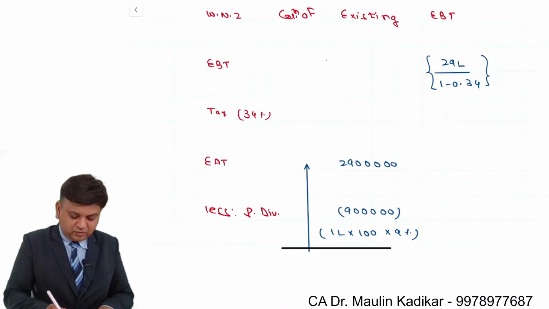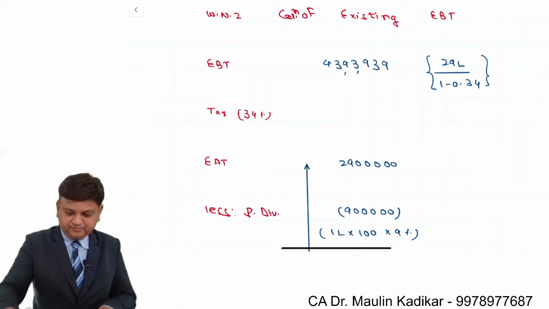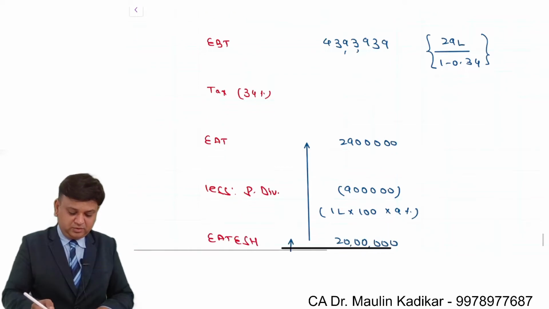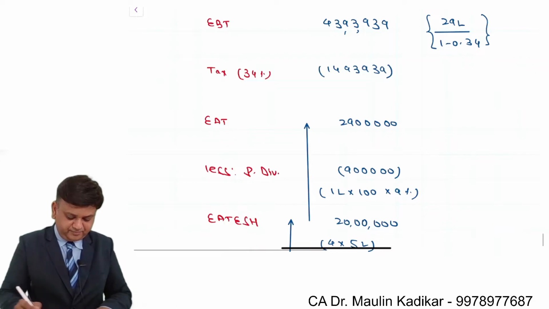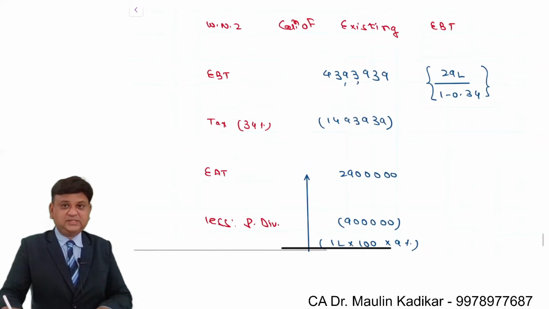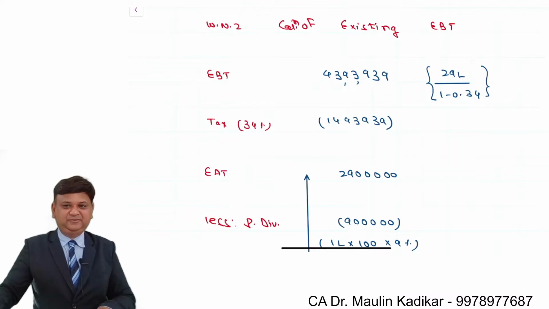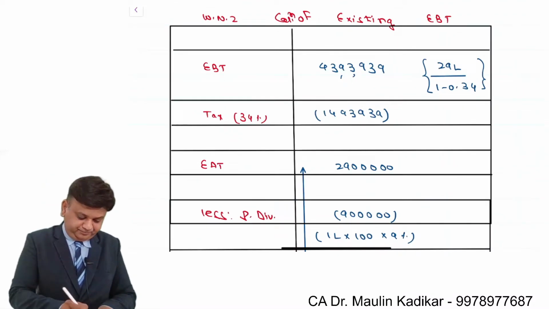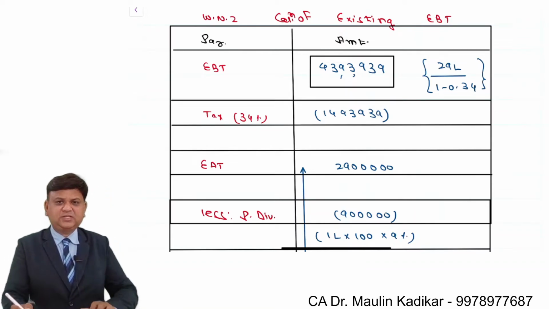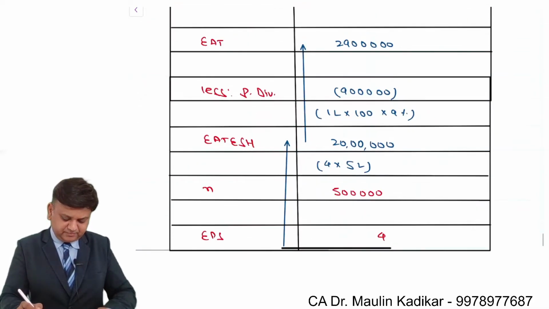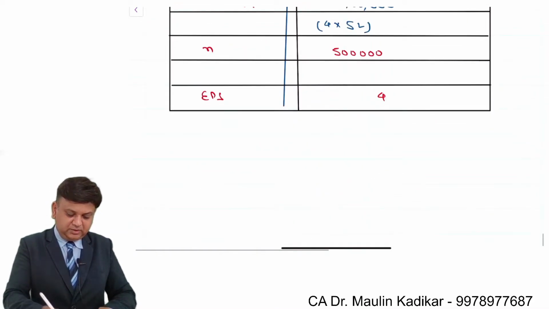That comes to 4393939 into 0.34, so 1493939. That is the way existing earning before taxes can be found. We'll make a box over here just to make sure that this is found as balancing figure. Okay.